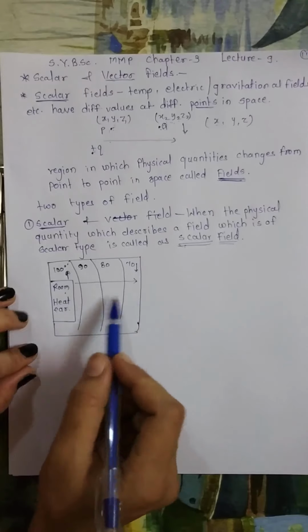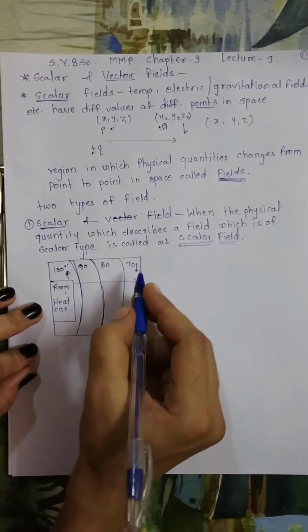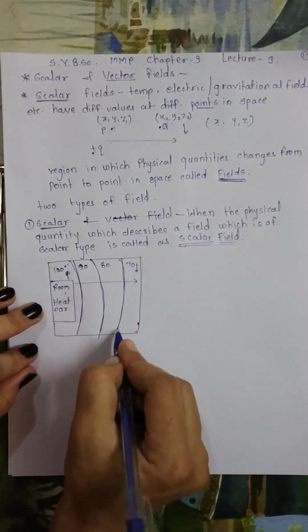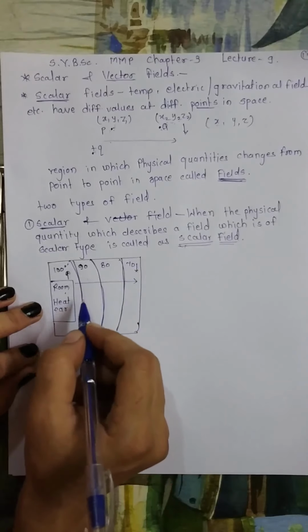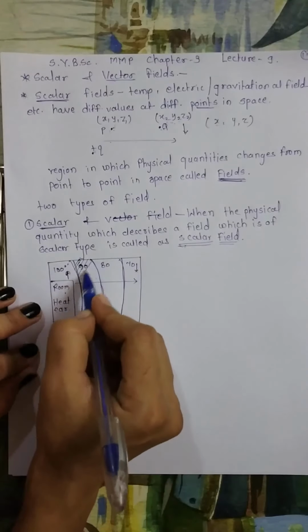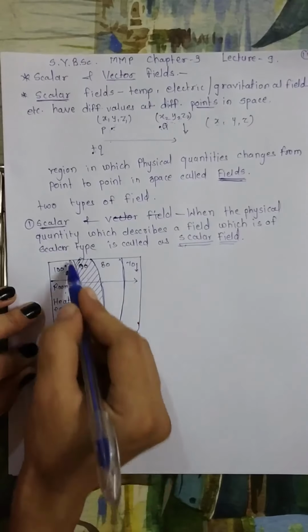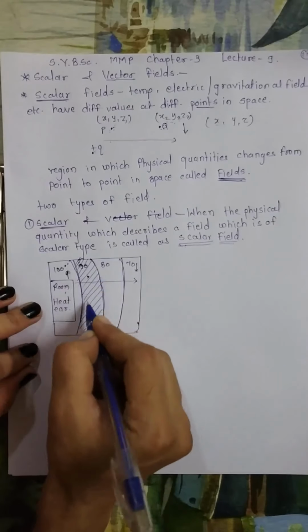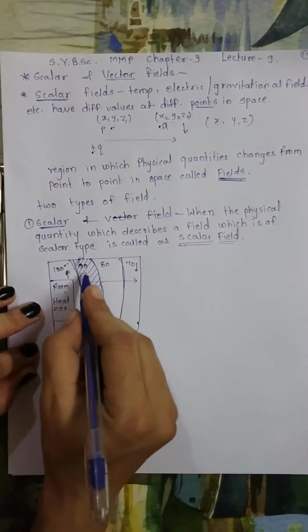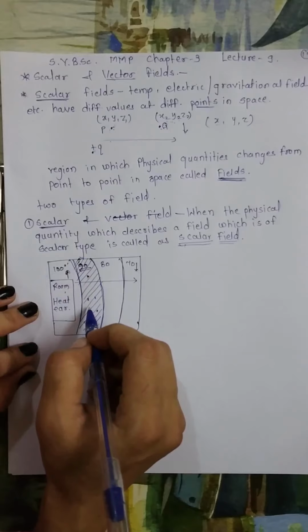In such a field we can draw surfaces, as I have drawn here. I have drawn these surfaces such that at every point on a given surface the scalar has the same value. For example, if you consider this surface, at every point in this region, if you measure the temperature, it will be 90 degrees. This means we can draw such regions for which the physical quantity is the same. So the scalar has the same value.